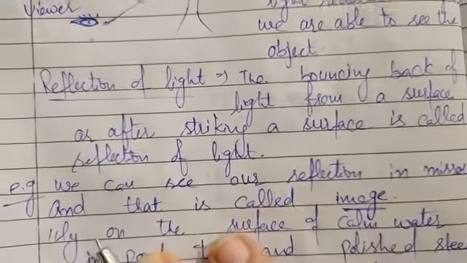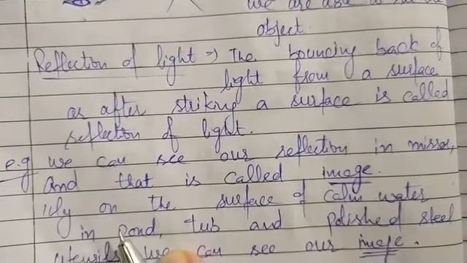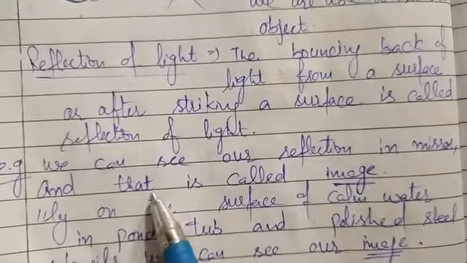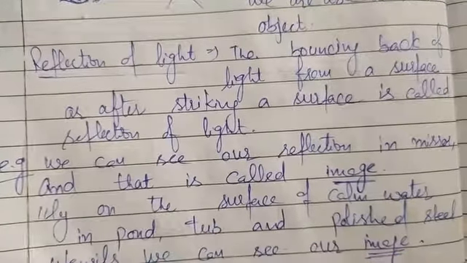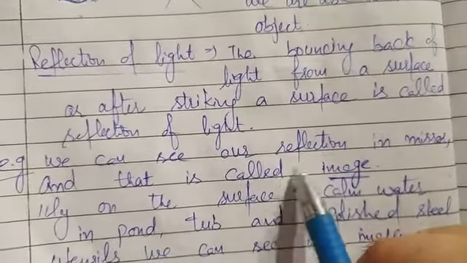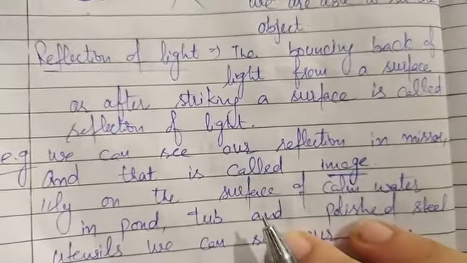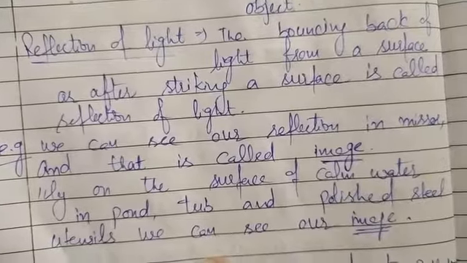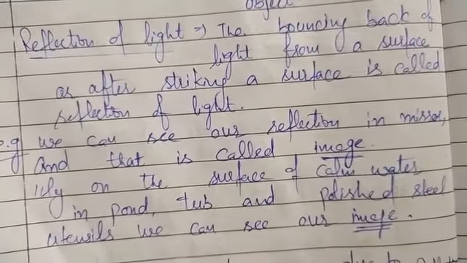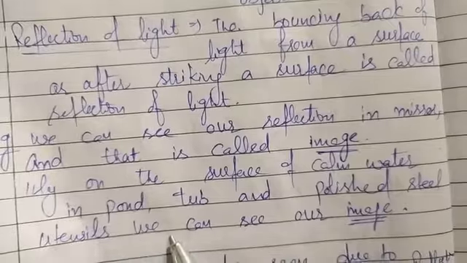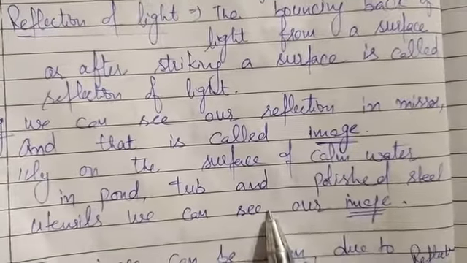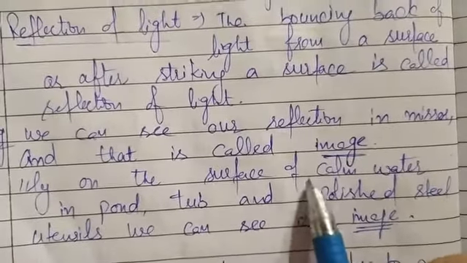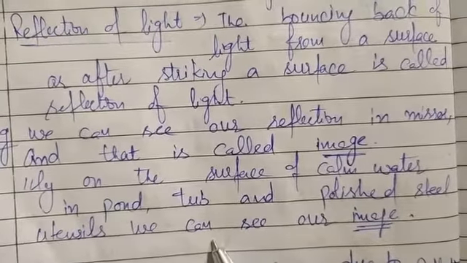We can see many examples of reflection of light in our daily life. For example, we see ourselves in the mirror, which means we see a reflection in the mirror, and that reflection is also known as an image. Similarly, we can see our image in the calm water of a pond, the water in a tub, and in polished steel utensils. Why can we see our image in calm water and polished steel utensils?